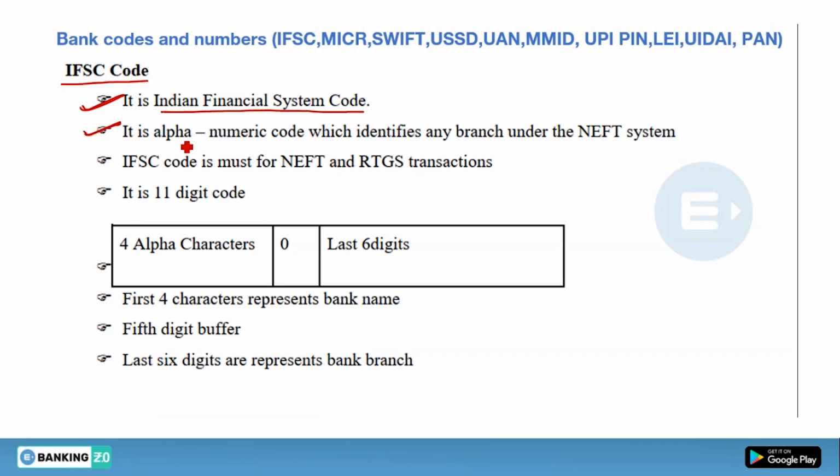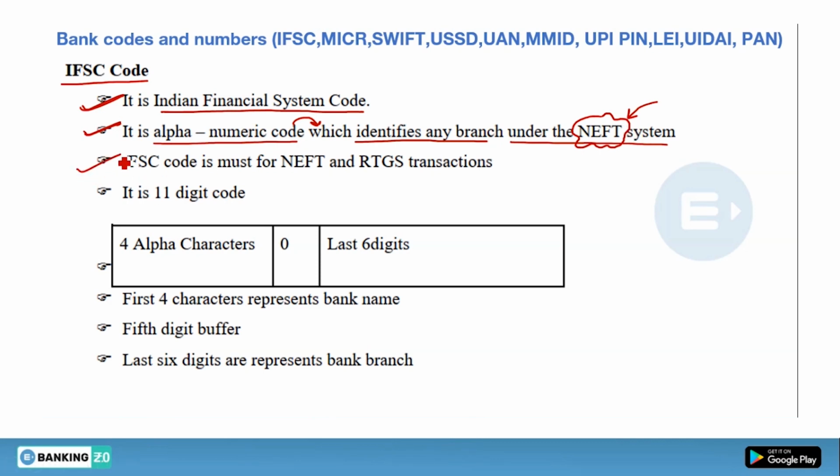And what is IFSC code? It is an alphanumeric code, which means that it contains numbers and alphabets in it, and it is used to identify any branch under the NEFT system. So what is NEFT? NEFT means National Electronic Fund Transfer. Students, all the important points regarding NEFT I have explained in my video named types of payment, so do check it out. You will get to know each and every point which is very important from your examination point of view.